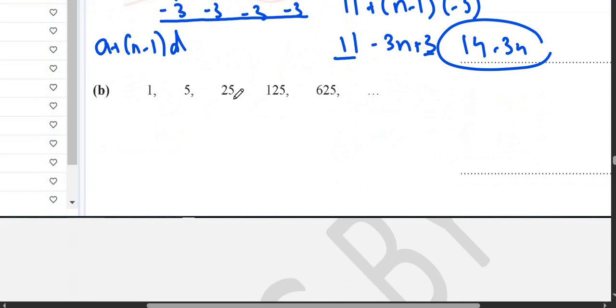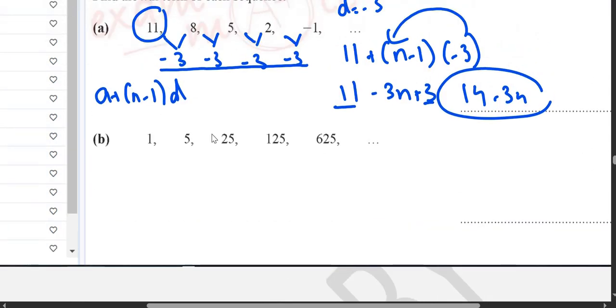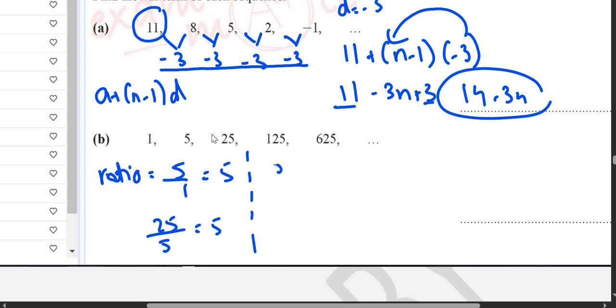Now in the next question you can see this is a geometric progression. For this we find ratios. How do we find it? For example, if you do 5 divided by 1 you will get 5. If you do 25 divided by 5 you still get 5. So the formula is a r raised to power n minus 1. A is the first term, which is 1.